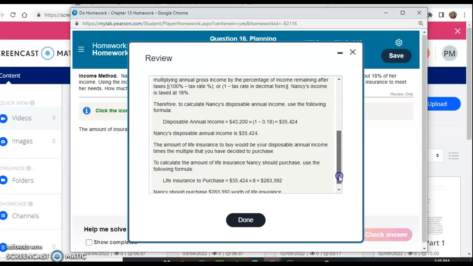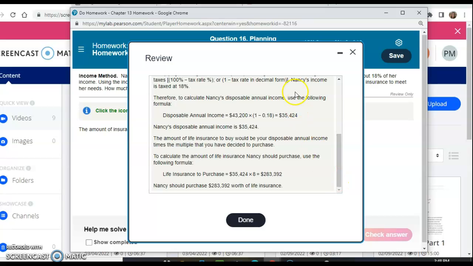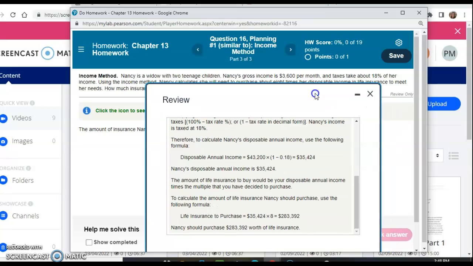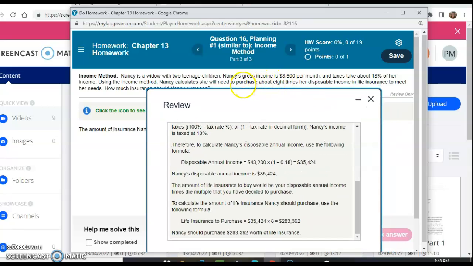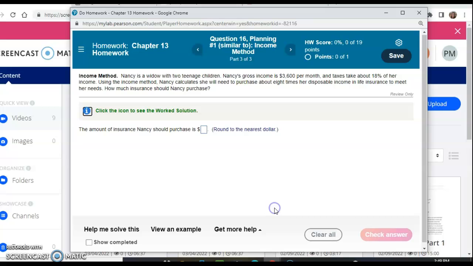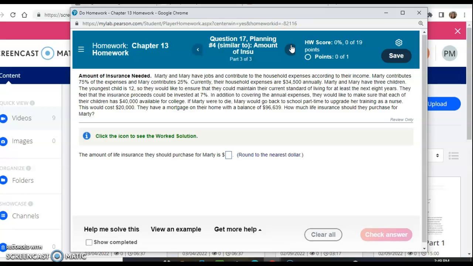So with that being her disposable, we will multiply that by 8 because it says she will need to purchase 8 times her disposable income. So if I take that times 8, the policy she should purchase is 283,392. So that's how you'll do that particular question.